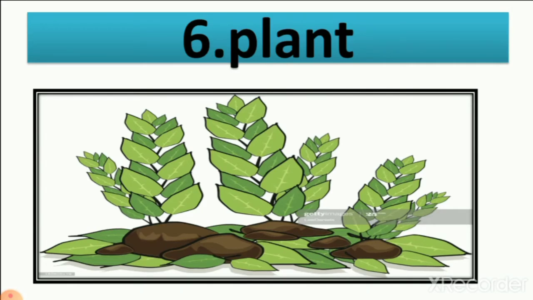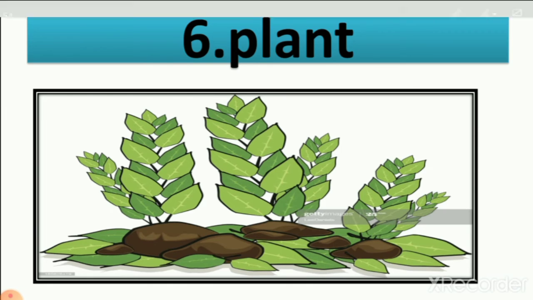Then plant, PLANT. Here you can see the picture of plants which are growing. So when trees are small, we call them plants, right? So here you can see small plants. If your house is very small, you can grow small plants in a pot. So these are the small plants you can see here.